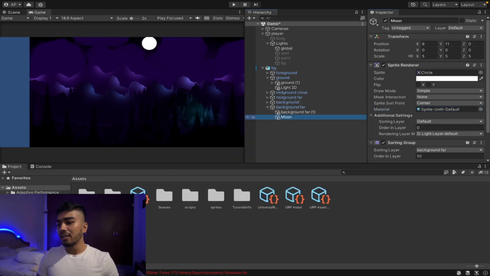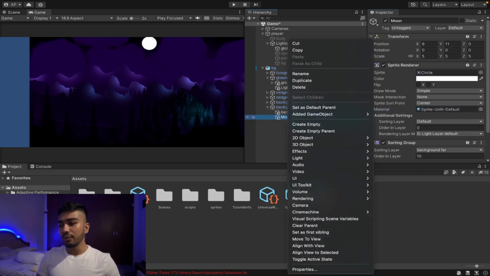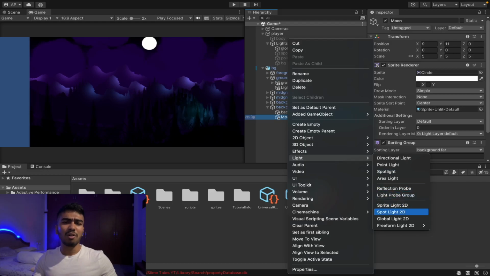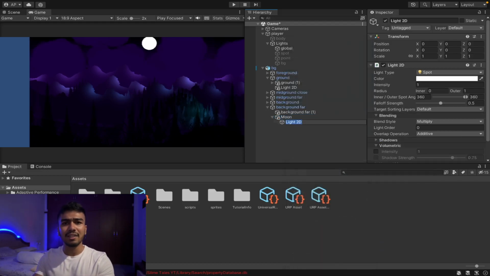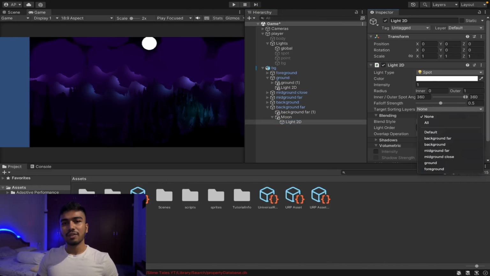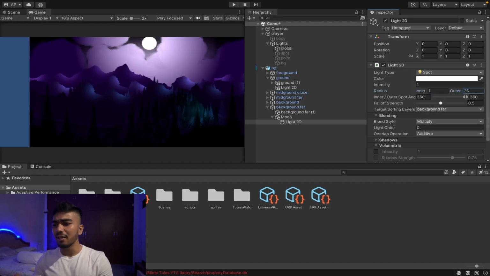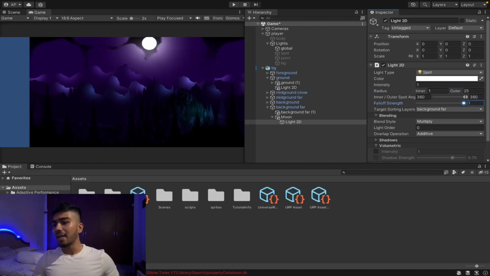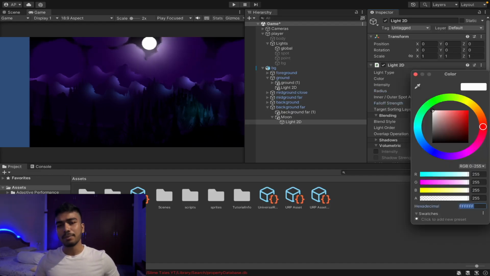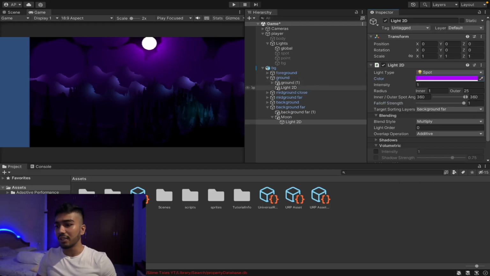So I'll go to light, I'll add the spotlight 2D, and I want a sort of purpley light for the moon to give off the night effect and go with the dark aesthetic we have going on in this scene. So over here I'm setting the radius for the light. I'm going to set the outer radius to 25, the inner radius to 1. I'm going to choose a sort of purpley color, just like I mentioned earlier. And the falloff strength, as usual, is 1 because it gives a very smooth effect. Okay, now the moon is ready.